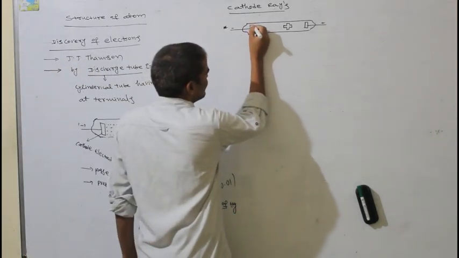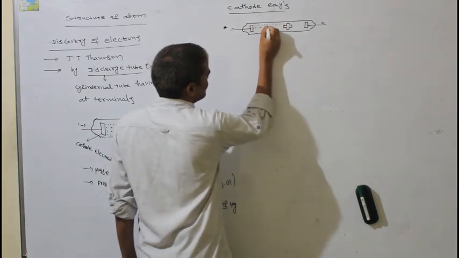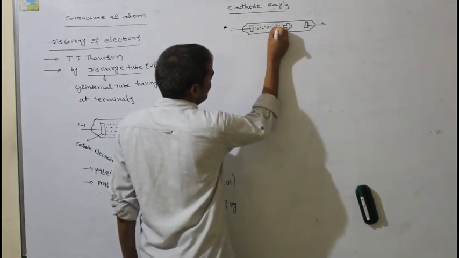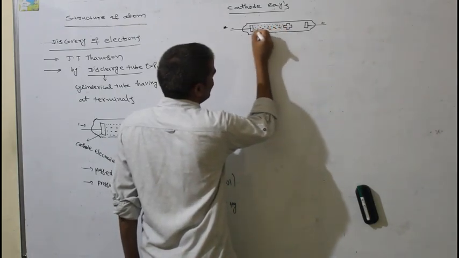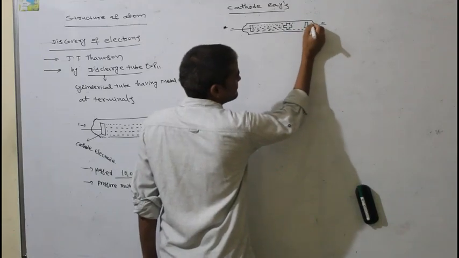In this case, the invisible rays produced from the cathode started travelling towards the anode, and they formed a shadow of this opaque body on the screen.